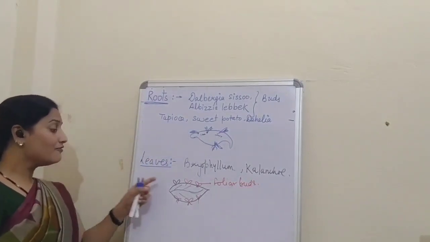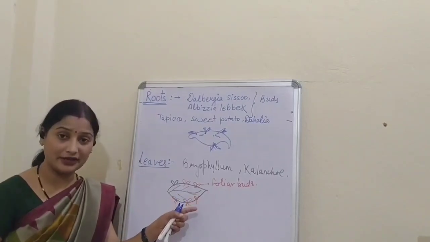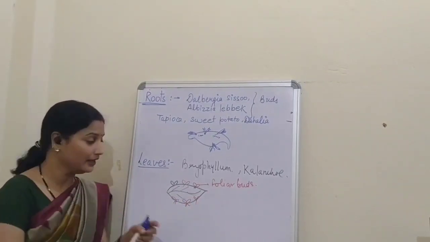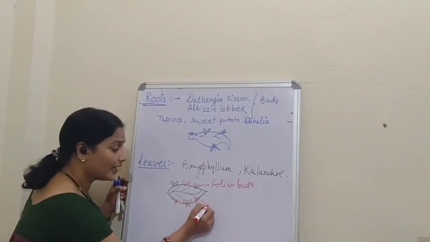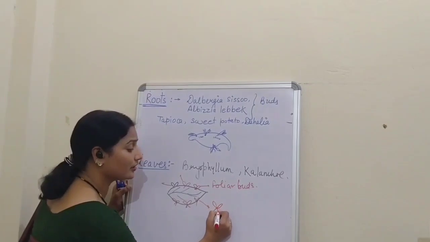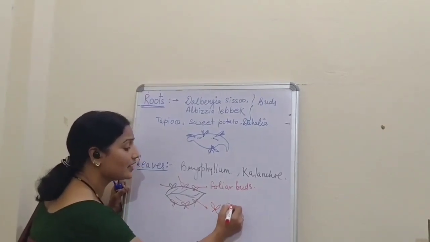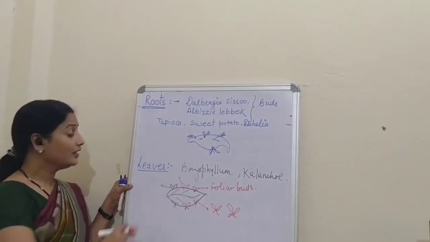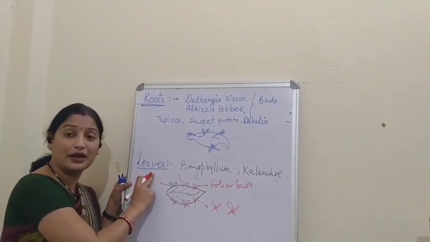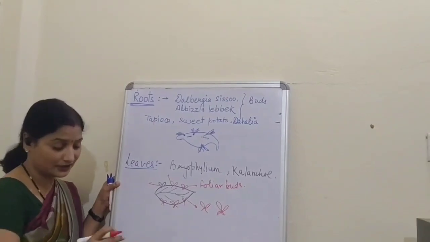Now see, when these buds become heavy or attain some maturity, they detach from the leaf and fall on the ground and germinate as a new plant. This is the example of germination of a new plant through the leaves.